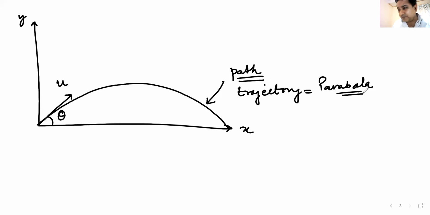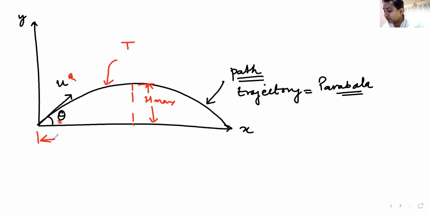Well, we don't have enough time to talk about the conic section, but parabola is a part of a conic. Now, what are known quantities here is u is known, and theta is known. What are unknown quantities? It reaches to a maximum height, known as h max. Then it remains in air for some time, known as time of flight. Then it covers some horizontal distance along x, known as the range of the projectile.